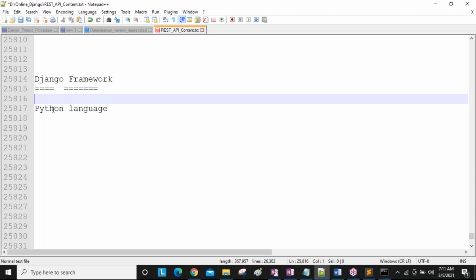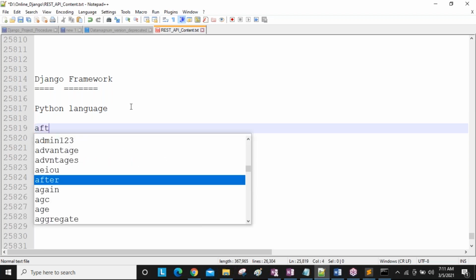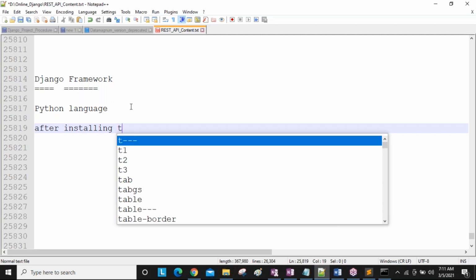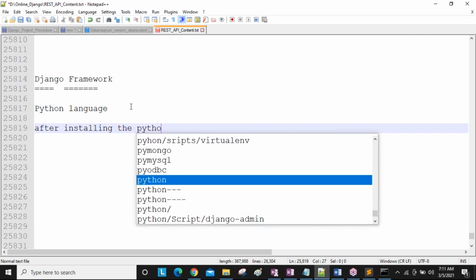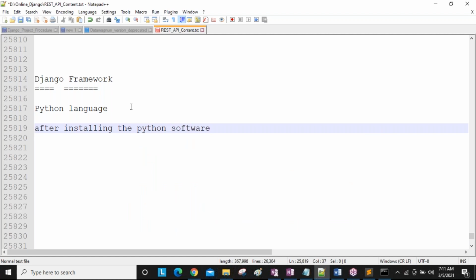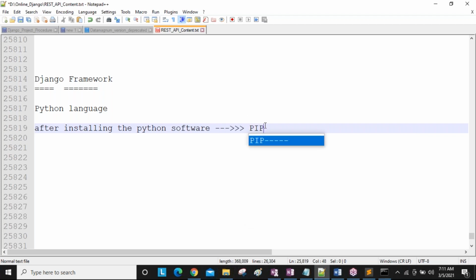And not only that reason, whenever we are installing the Python software, one pip command is coming, guys. After installing the Python software, one command is coming, which name is pip. Pip stands for what? Python installer package.